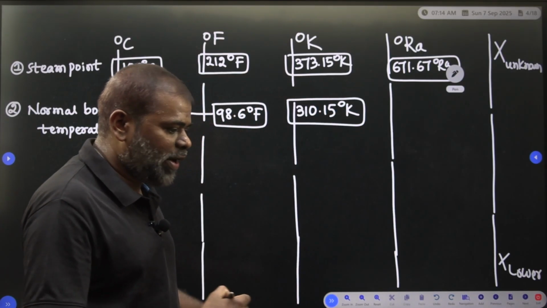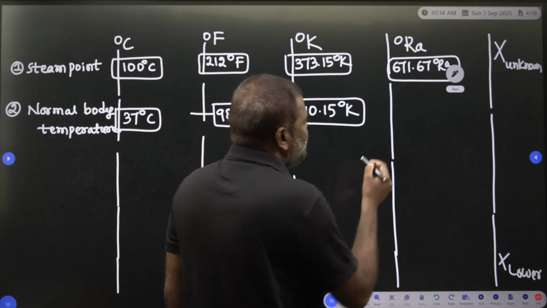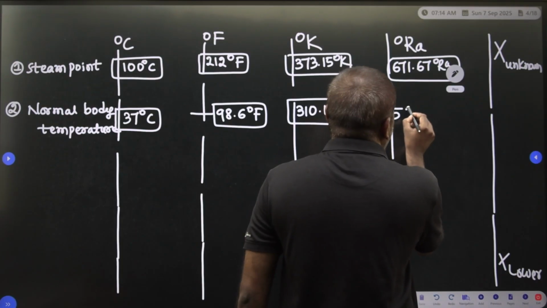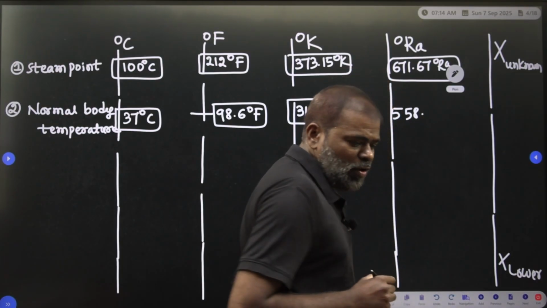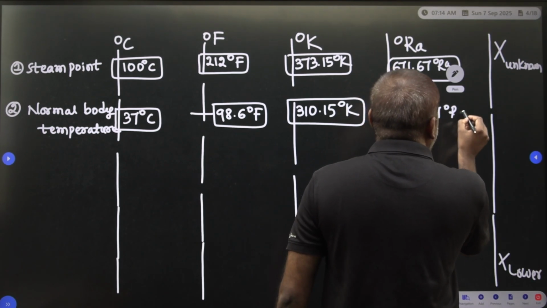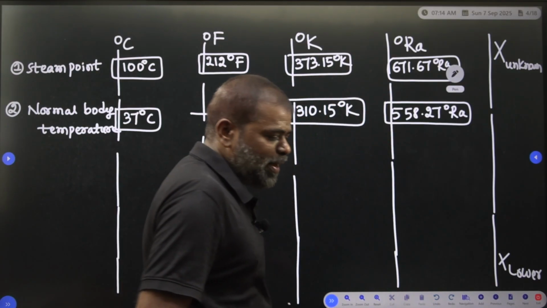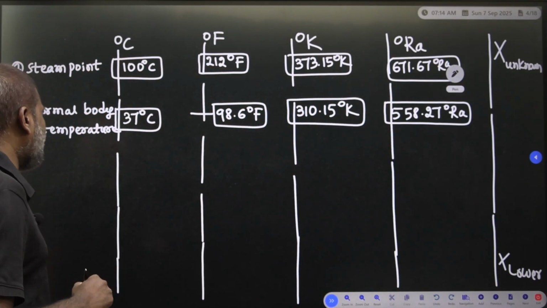This is the normal body temperature. In terms of Rankine, you get 558.27 degree Rankine. This is the normal body temperature in terms of the Rankine.